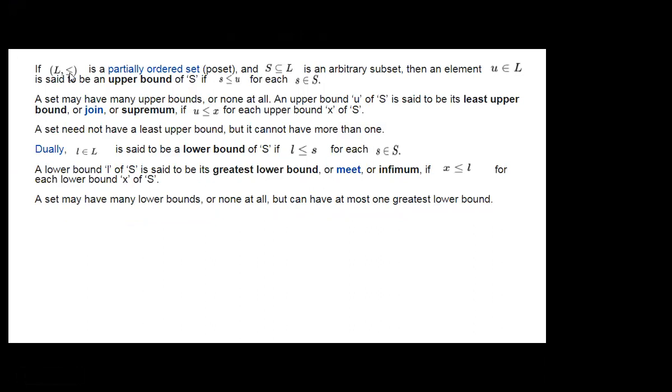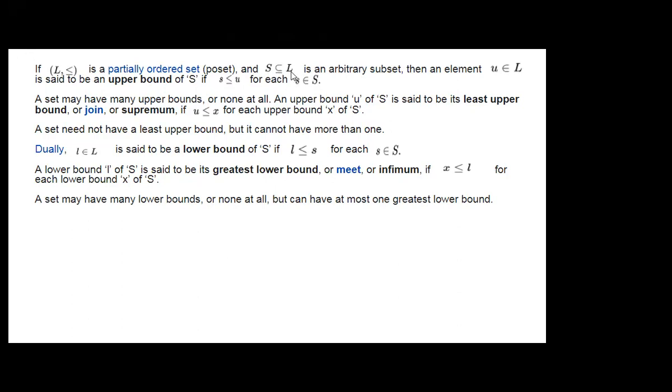If (L, ≤), where L is the name of that lattice and the partial ordering is done with this operation, less than or equal to, is a partially ordered set, and S is a subset of L, an arbitrary subset. Arbitrary means any random subset.